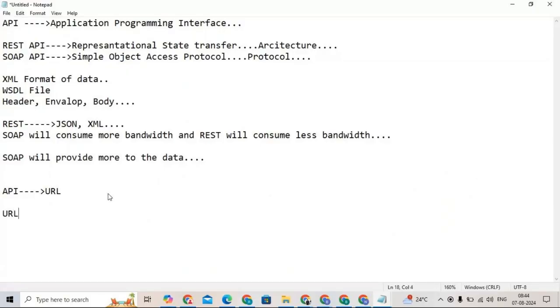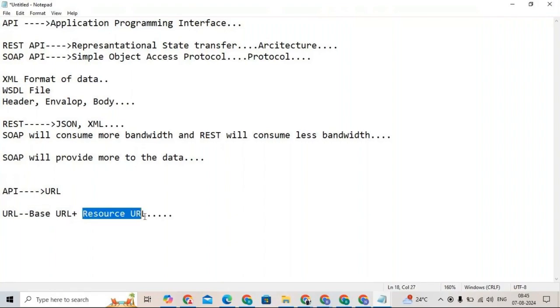So the URL is a combination of two parts: base URL plus request URL, or resource URL. This base URL we will get from Boomi. We will see from where we can get this base URL.